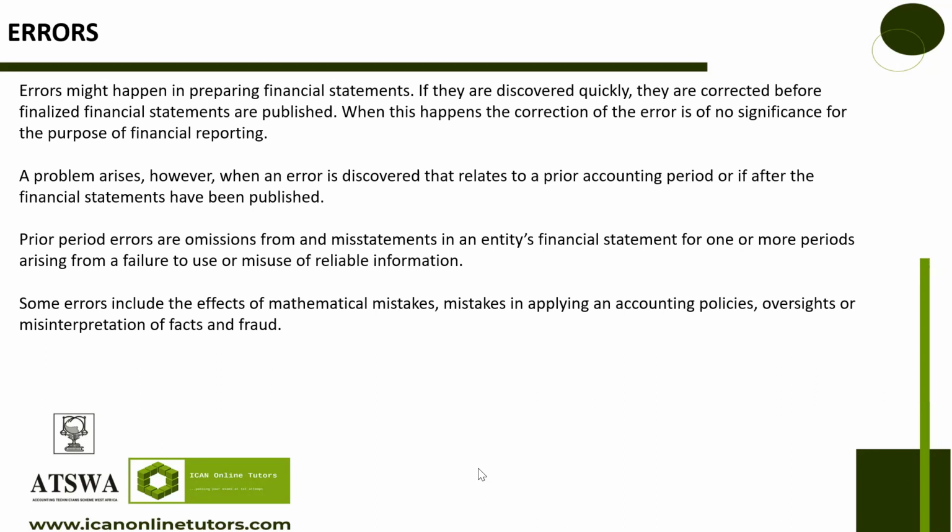If you determine the error before it was published, and by published we mean before you have sent it to the users of the financial statement, when you are still preparing it, you will correct the error there. But in some situations, you will have published the financial statement, and you will see an error later.